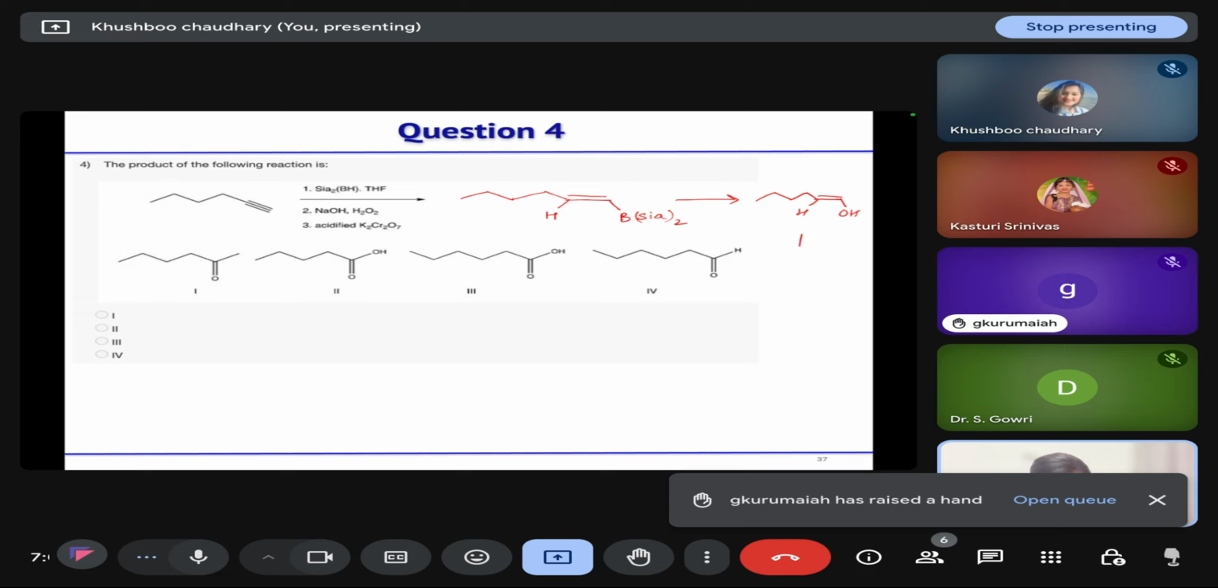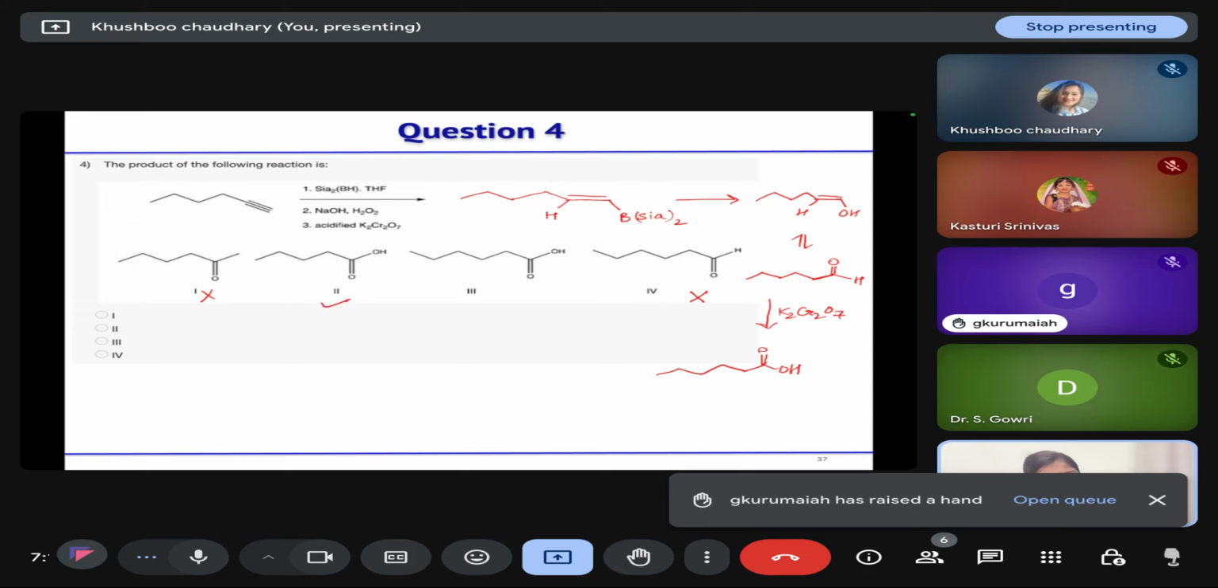Then this enol will tautomerize to the aldehyde. So you will get this aldehyde. Then in the presence of potassium dichromate, the aldehyde will get oxidized to acid. So you will get this product. Which one is this product? So ketone we will not get, aldehyde we will not get.